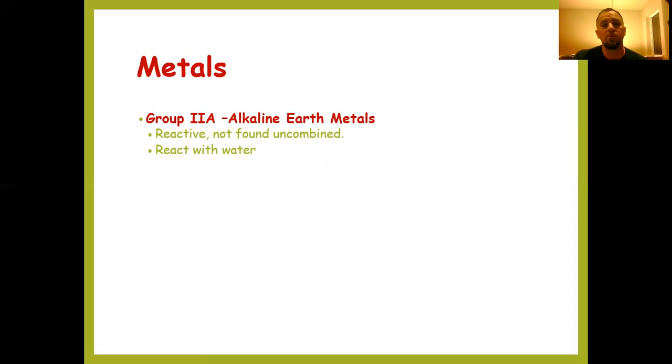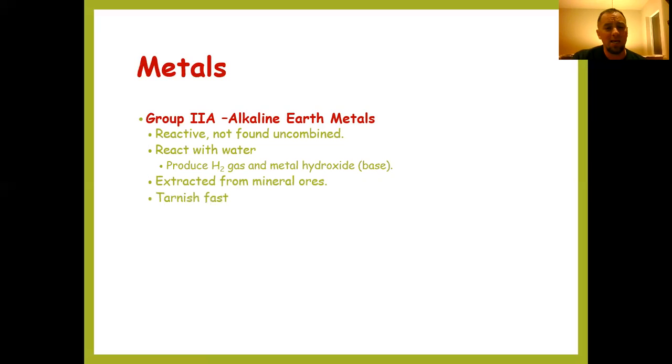So potassium reacted with water will also create hydrogen gas and potassium hydroxide base, just the same as the alkali metals. These are typically extracted from mineral ores, so we can mine these and extract these alkaline earth metals. And because they're so reactive, they tarnish fast as well. Oftentimes these have kind of a gray luster.